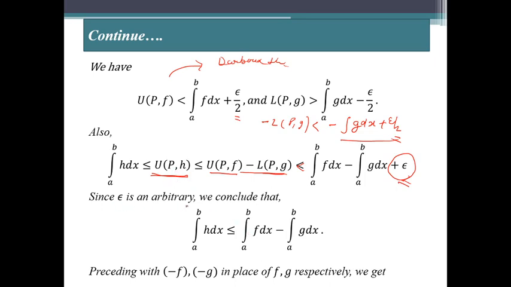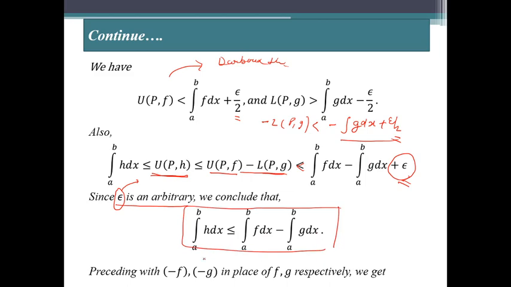Since epsilon is an arbitrary number, we can take epsilon as small as possible, very close to 0. So from here we conclude that the integral of h dx from a to b is less than or equal to the integral from a to b of f dx minus the integral from a to b of g dx.